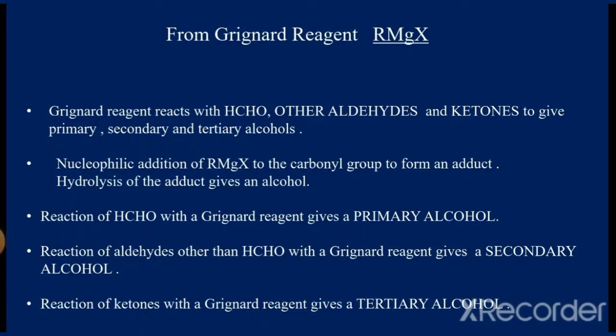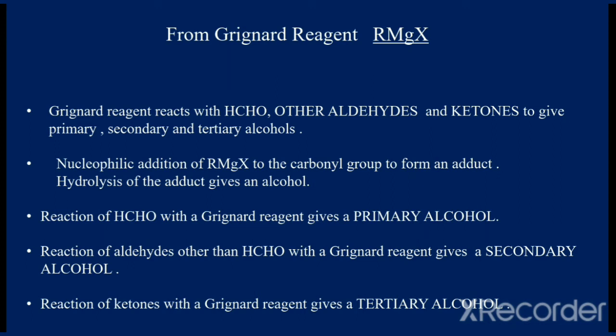Preparation of alcohols using Grignard reagent RMgX. Grignard reagent reacts with methanal, other aldehydes and ketones to give primary, secondary and tertiary alcohols. This reaction involves nucleophilic addition of the Grignard reagent RMgX to the carbonyl group to form an adduct.